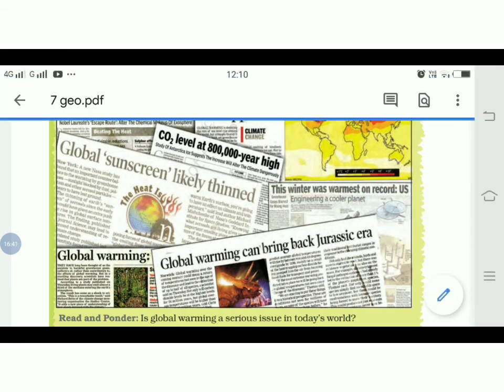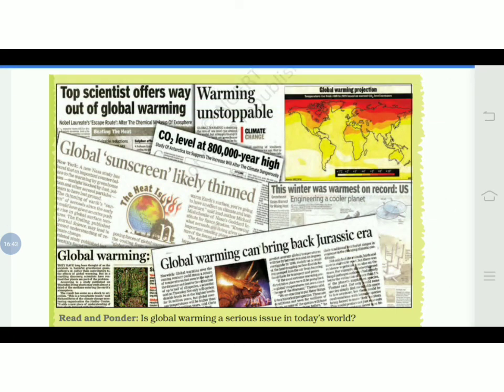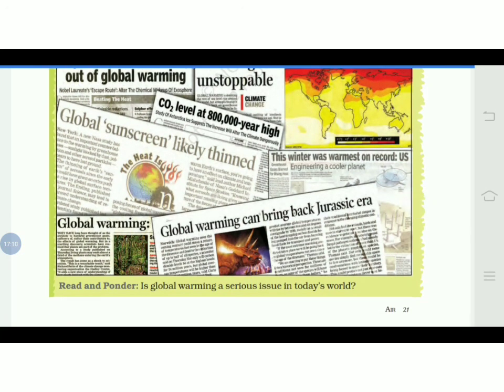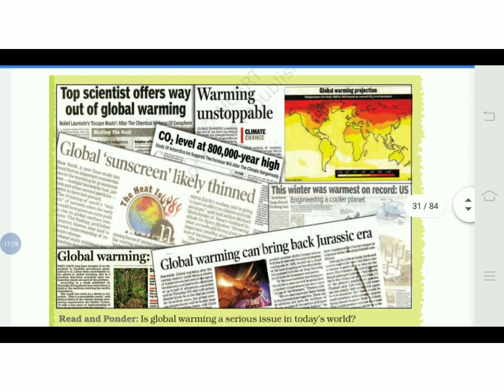So here the topics end. You can see the extracted portion from the newspaper. The top scientist offers a way out of global warming. Global warming is unstoppable. How is it affecting the climatic conditions, and people are also getting disturbed by this kind of global warming. Here you can see global warming can bring back the Jurassic era, the heat that was faced in the past. So till here, I am attaching the glossary with this video.